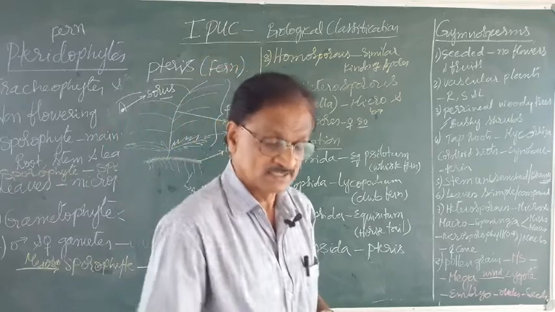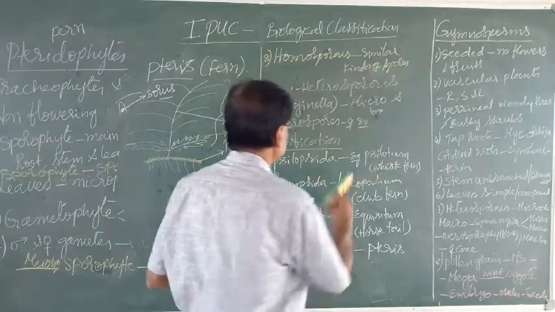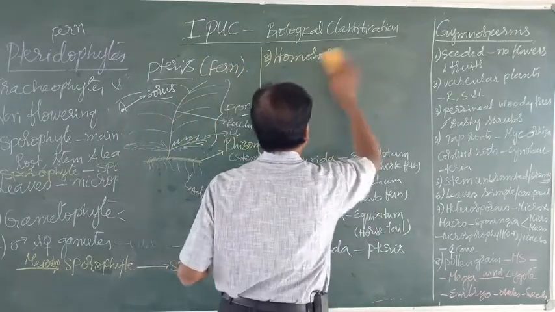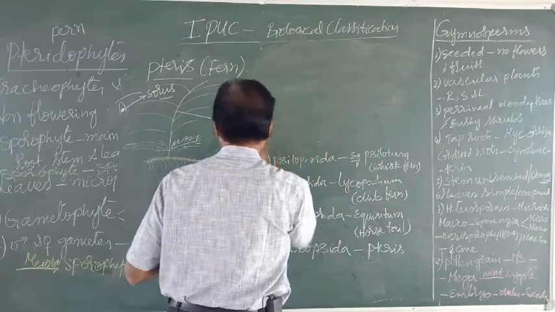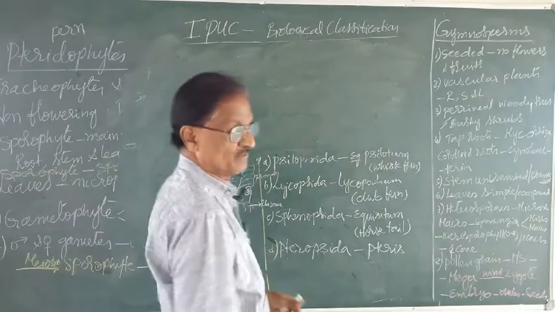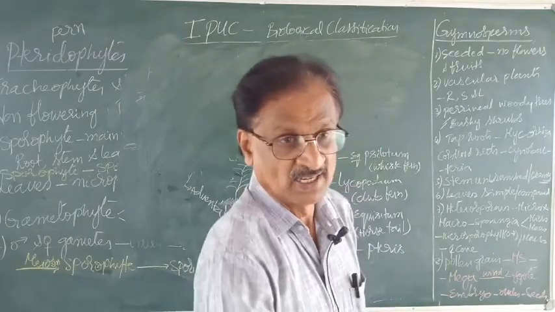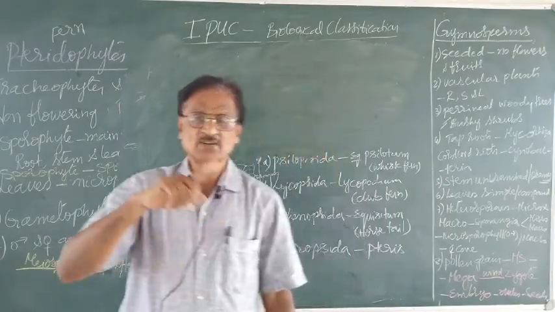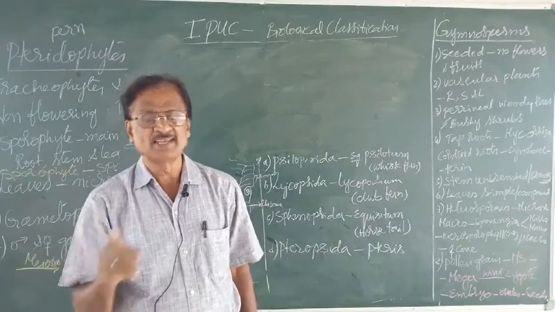Now let us pass on to the next group by name Gymnosperms. Remember, gymnosperms are more advanced than pteridophytes. Bryophytes are advanced than algae.